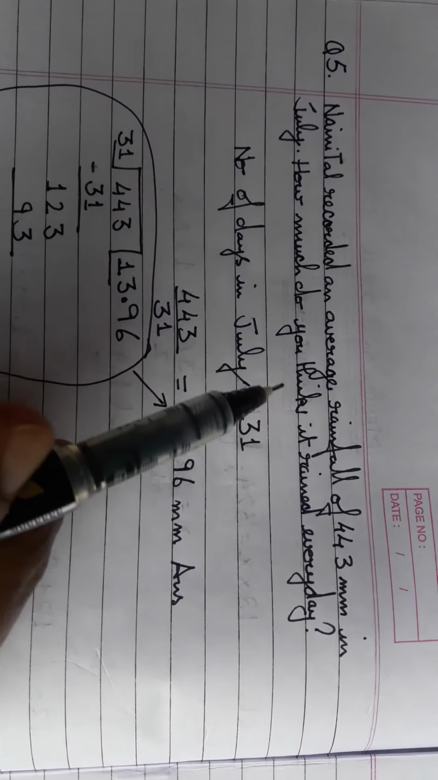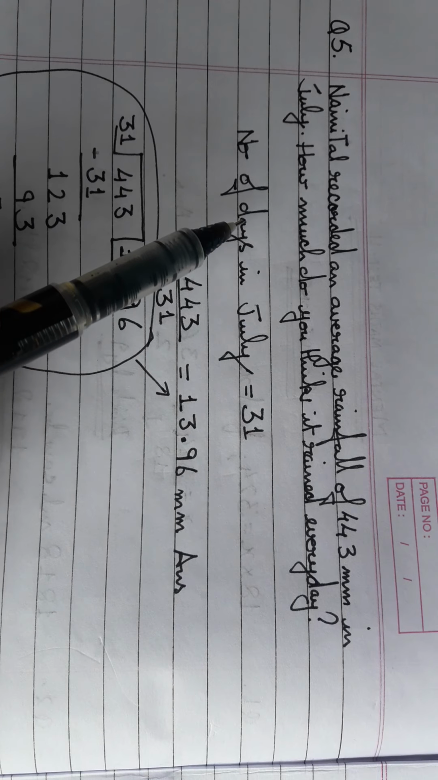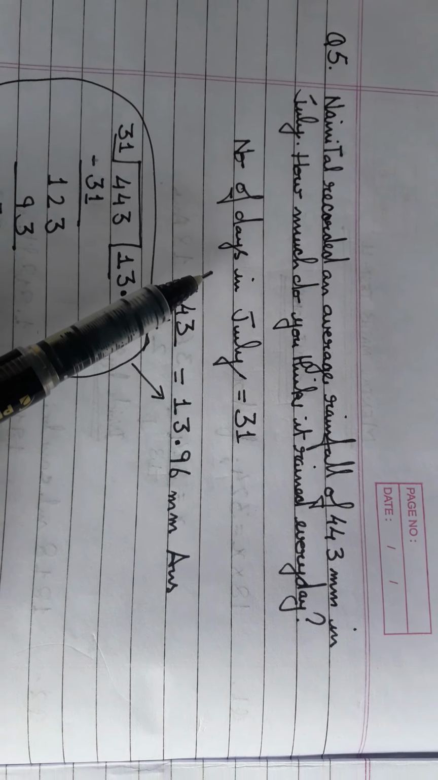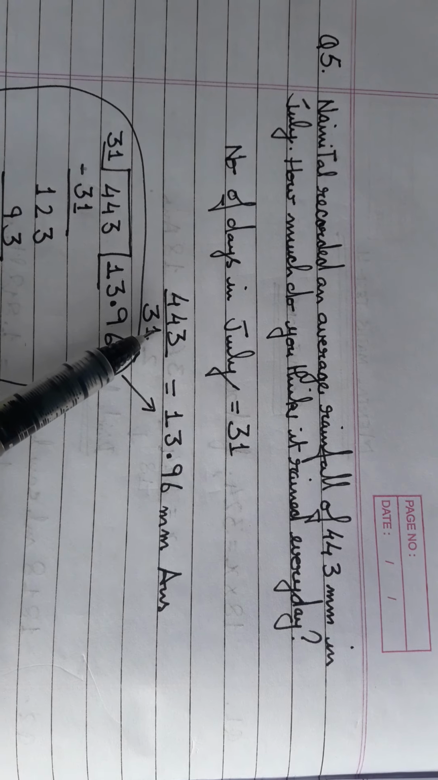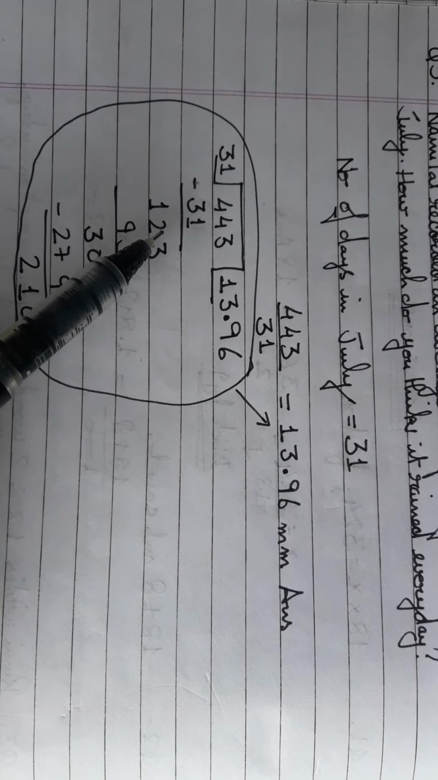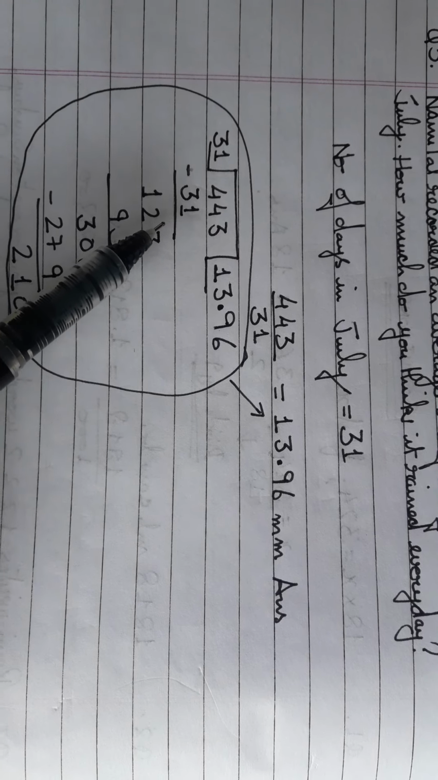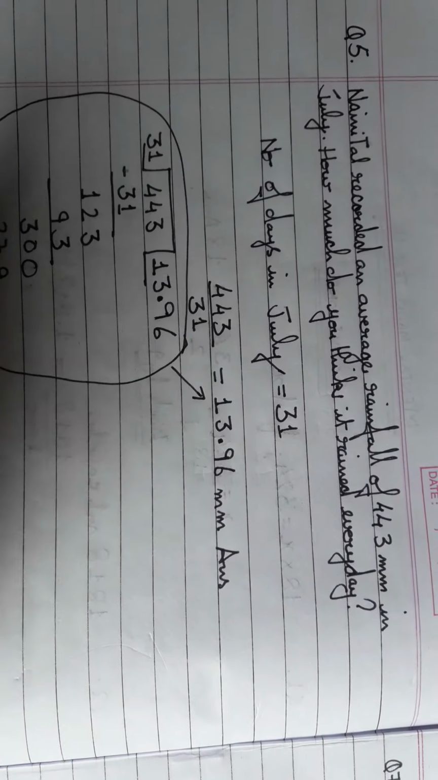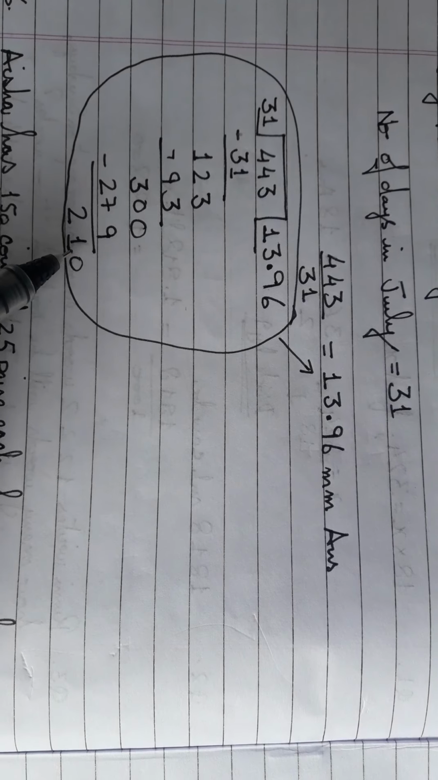Nainital recorded an average rainfall of 443 mm in July. How much do you think it rained every day? So first find the number of days in July, 31. Divide 443 by 31. See, you know how to do the decimals. So 31 ones are 31, 44 minus 31 is 12, you get a 3 down. Then 123 minus 93, right? You get 30, then 300 minus 279.